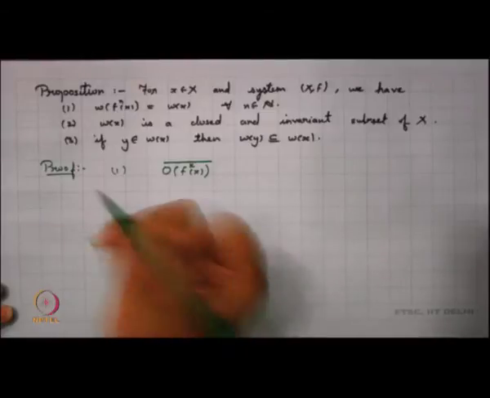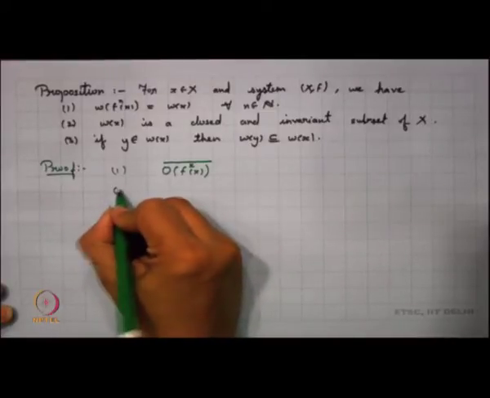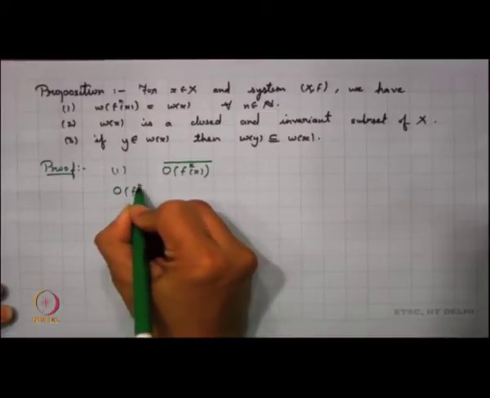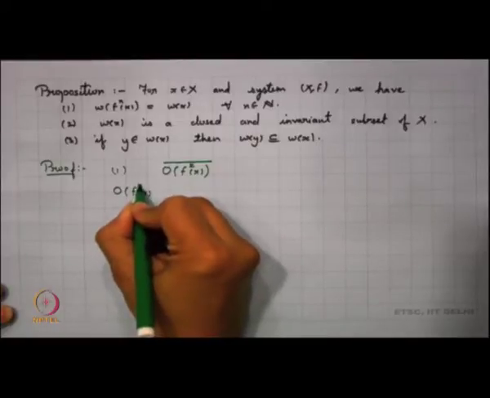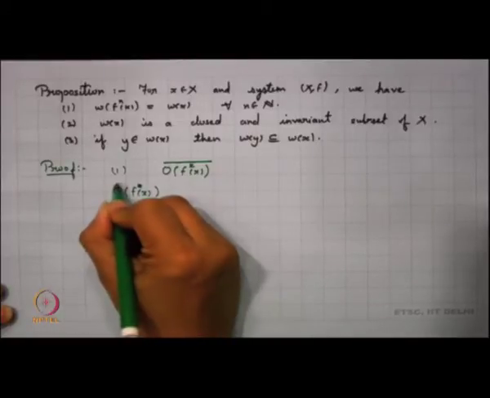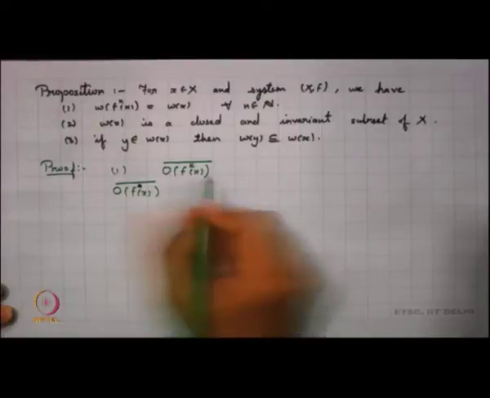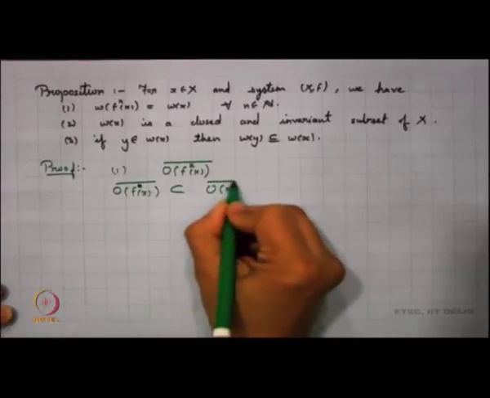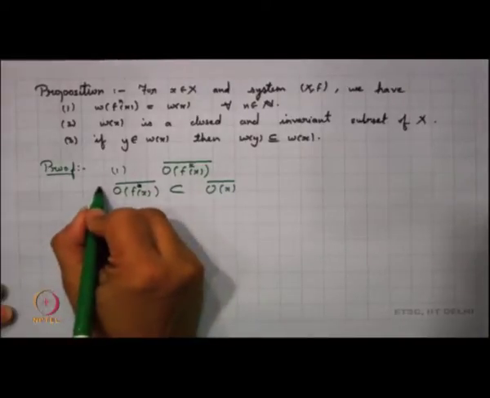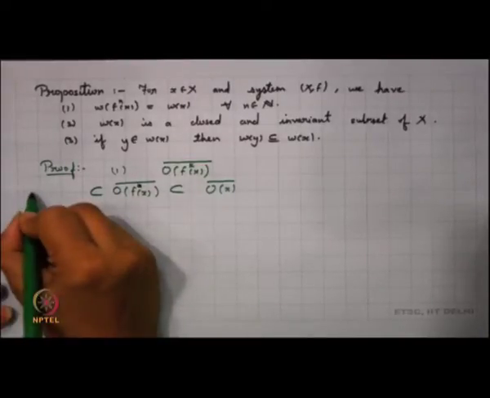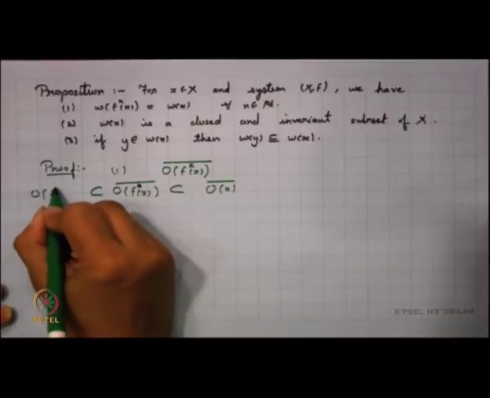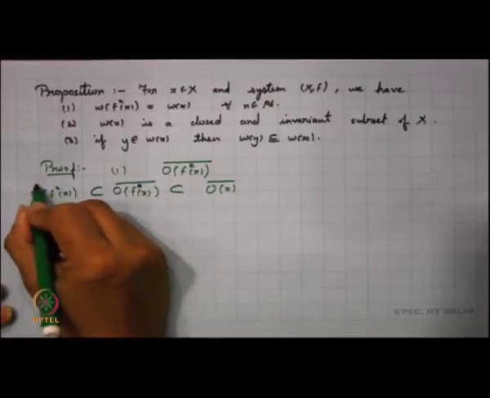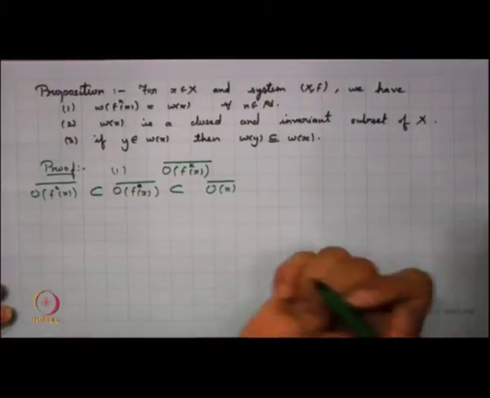It is just a simple observation that if I take the orbit closure of f x, it is going to be a subset of the orbit closure of x. Now, I can extend it one way back: the orbit closure of f squared x will be a subset of the orbit closure of f x.